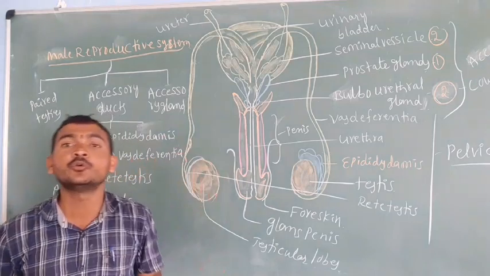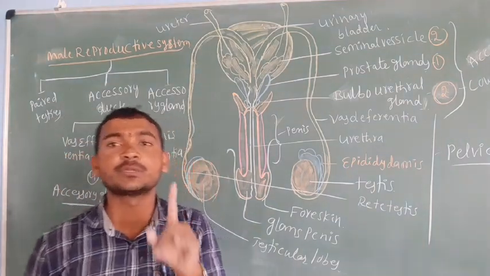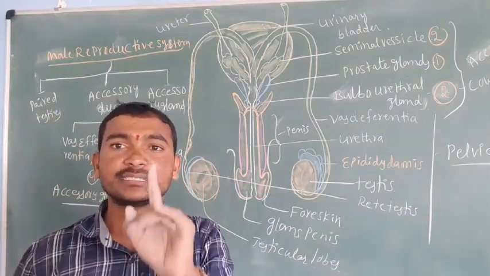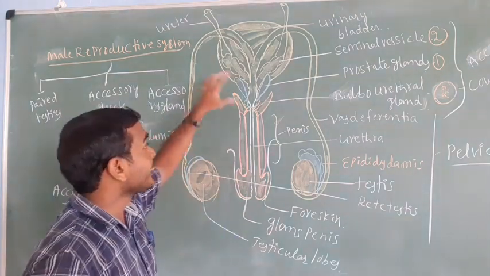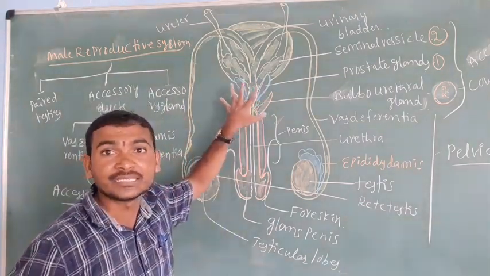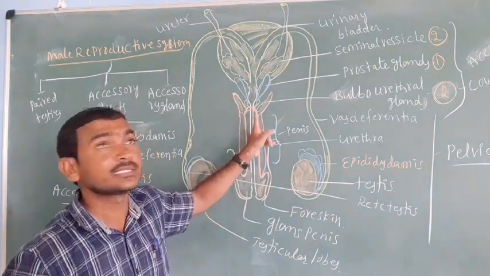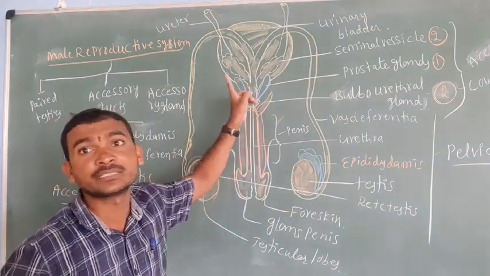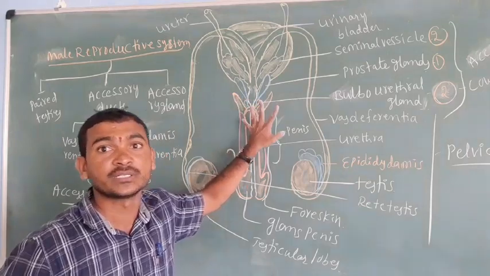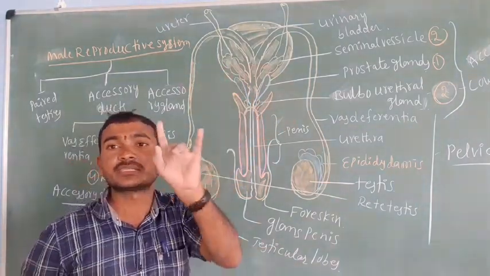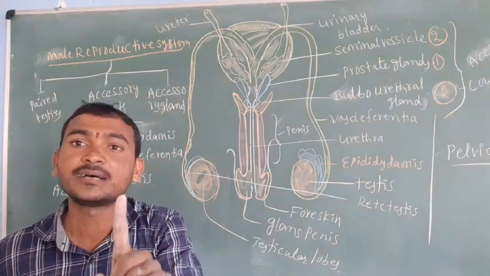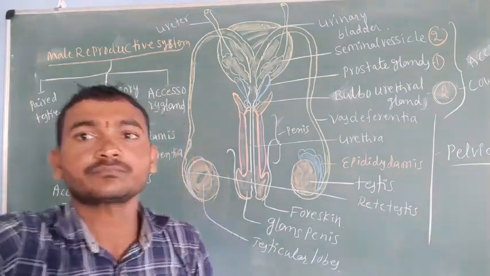Now we are going to discuss them one by one. First we are discussing the primary sex organs. Before that, diagram labeling of everything is very important. In the board examination, the diagram was a previous annual examination 5 marks question, so practice the diagram also. Now we are going to discuss the primary sex organ, which is the testes.